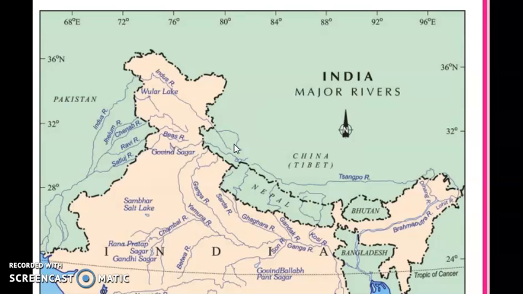In 1960 it was mentioned that India can use only 20% of the water of the Indus River for the states of Punjab, Rajasthan as well as Haryana for irrigation purposes, and the rest of the water will be used by Pakistan. So this is the entire life cycle of the Indus River. Understood?